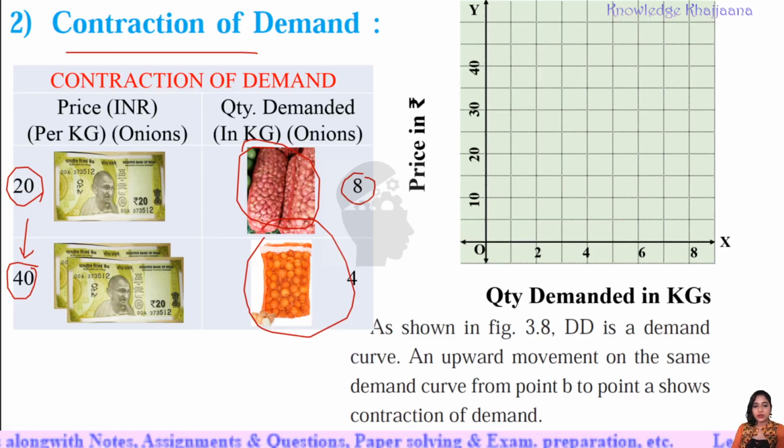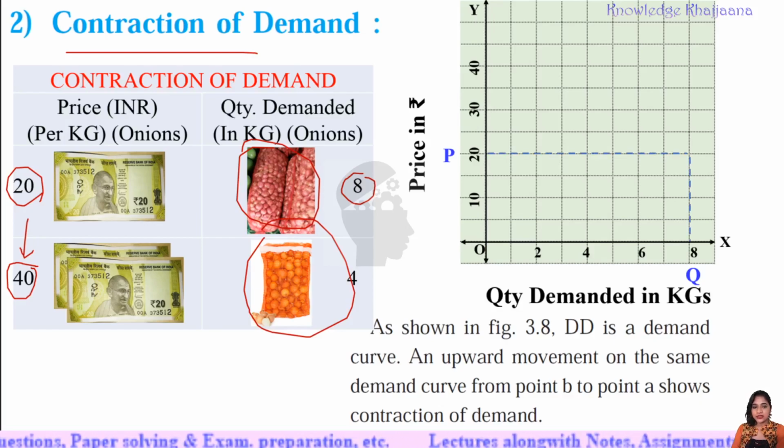An upward movement on the same demand curve from point B to point A shows the contraction of demand. Now see, earlier the price was rupees 20 only, and that time the demand was quantity Q, 8 kg. Okay, and if we join the lines, then we get the equilibrium point B.